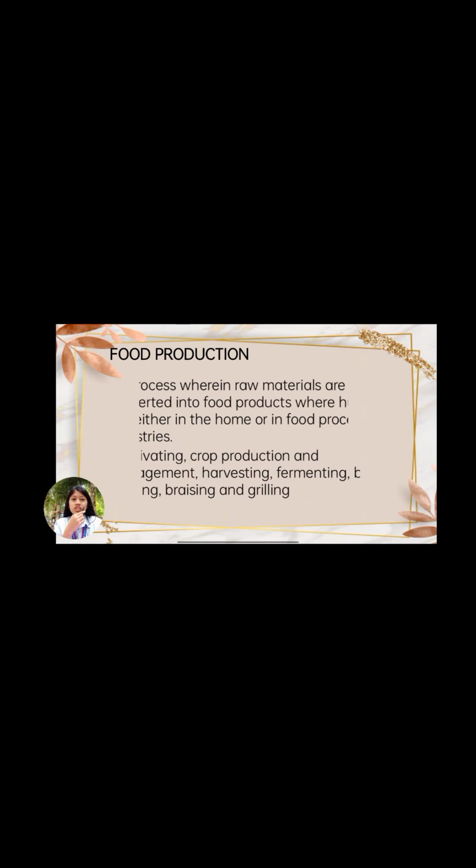Food production is a process wherein raw materials are converted into food products for human use either in the home or in food processing industries. Food production is a process in transforming your raw materials or raw ingredients such as crops, raw meat, grains, seeds, vegetables, and poultry into edible food products.